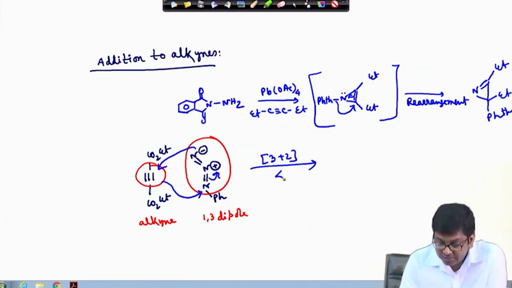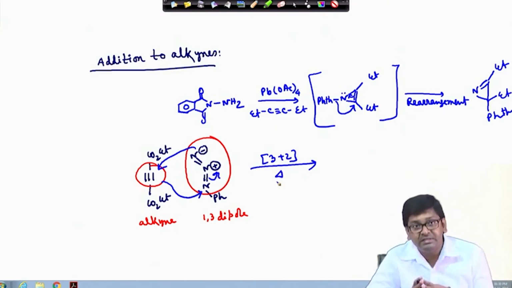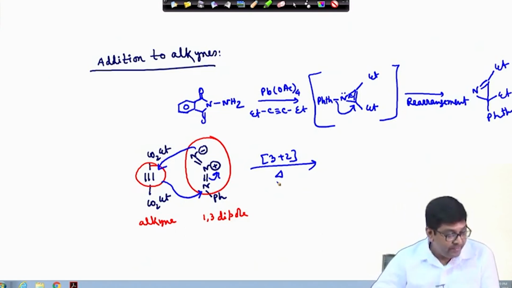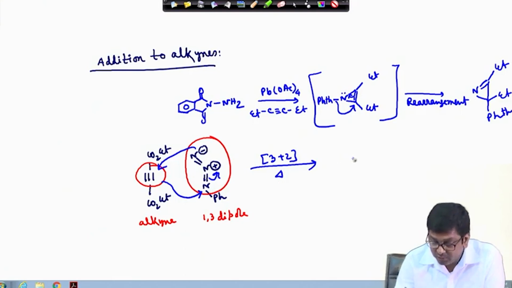Okay. So, under thermal conditions, before giving the nitrene species, this can rapidly convert to the corresponding 1,2,3 triazole derivative. That is another very important heterocycle, highly nitrogen enriched, that is called the 1,2,3 triazole moiety, that we will get. So, what will be the product then?